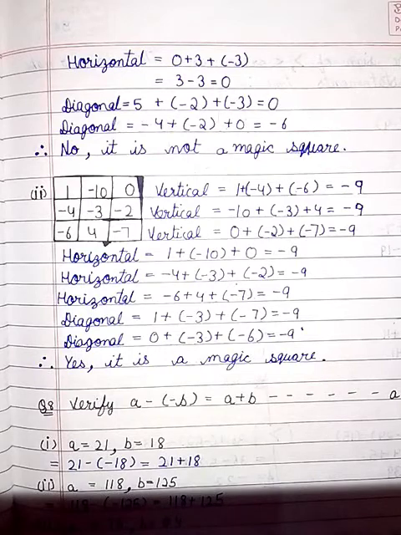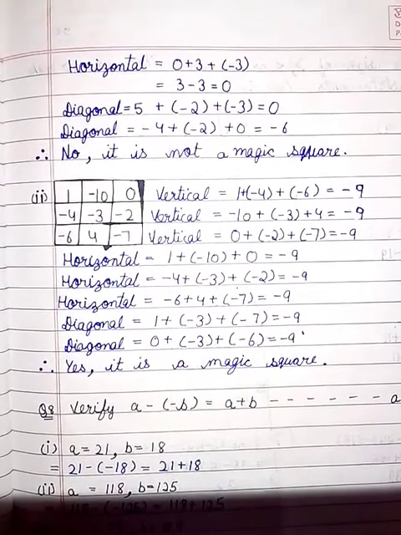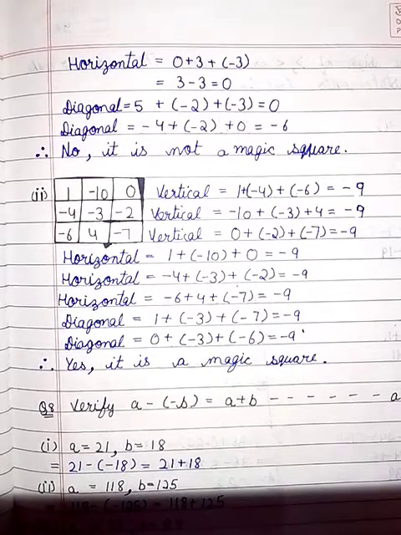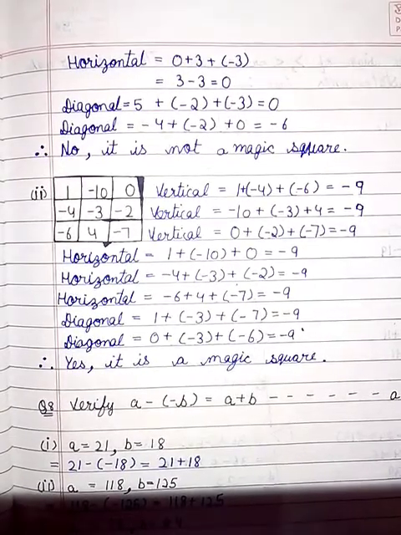Vertically, 0 plus minus 2 plus minus 7, it is also minus 9. Horizontally, 1 plus minus 10 plus 0, it is also minus 9.